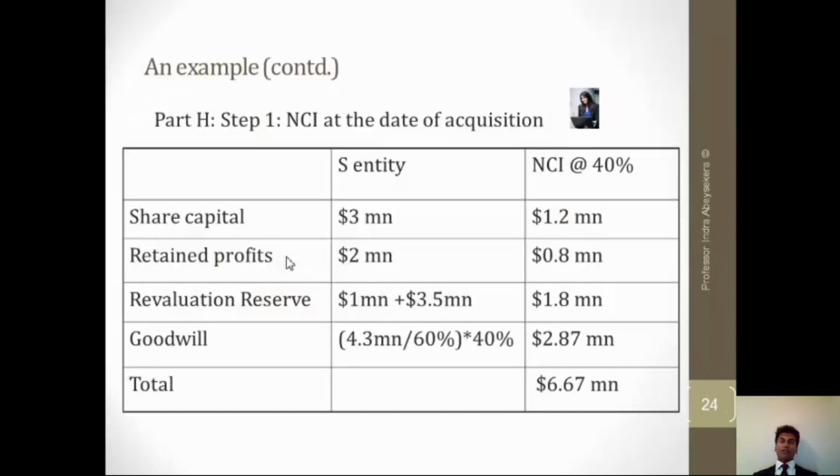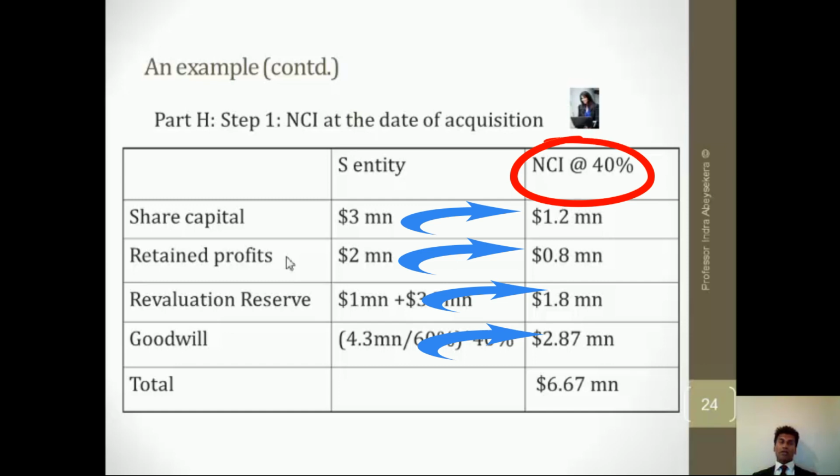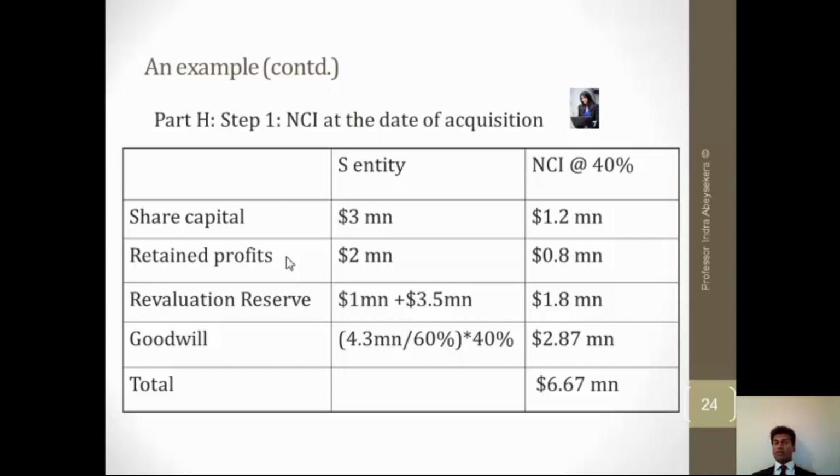Now that we have identified steps from the shareholders' equity and the earnings thereafter that the subsidiary has made, we have to assign a non-controlling interest. Now the shareholders' equity at the date of acquisition includes the revaluation reserve plus the payment that was made for goodwill.